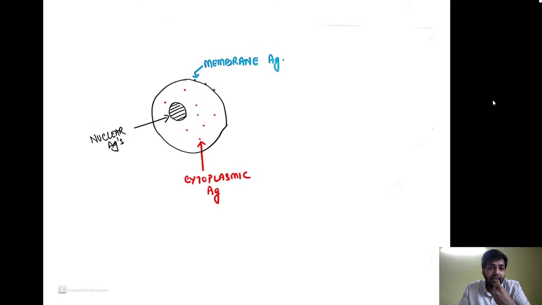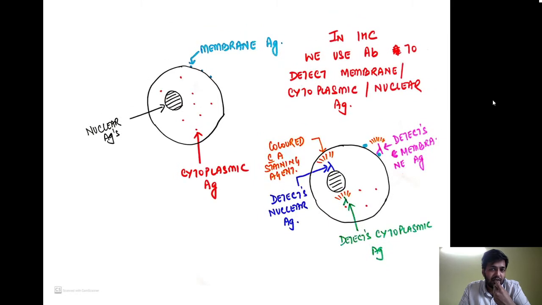And what is the concept of immunohistochemistry? Let me explain. Usually immunohistochemistry is done to detect certain antigens in the cell. This is a cell, and these are the nuclear antigen, cytoplasmic antigen or membrane antigen. So antigen can be present at 3 levels: nuclear, cytoplasmic and membrane. In immunohistochemistry, we use antibodies to detect the membrane, cytoplasmic or nuclear antigen. This is a very, very simplified way of telling you what immunohistochemistry is.